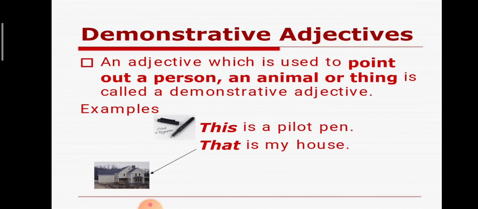It is nothing but it specifically points out that this is the property of someone or something. This animal is specific. If you take cat, it is a breed of what? Guess it. Yes, this is a pilot pen. That is my house. You're demonstrative. You're specifically saying out or pointing out a person, place or thing.